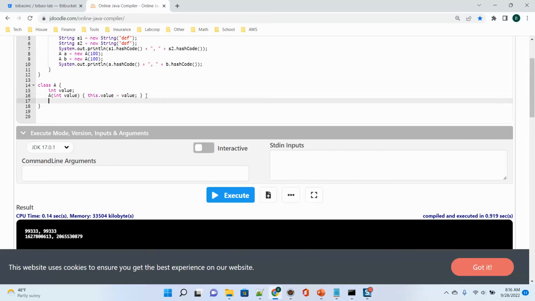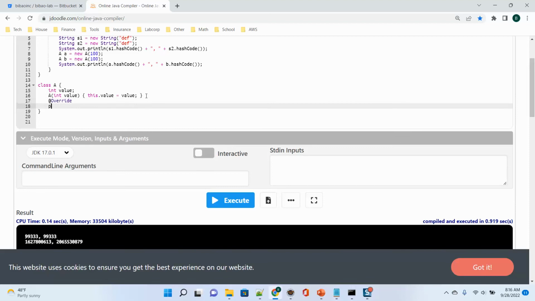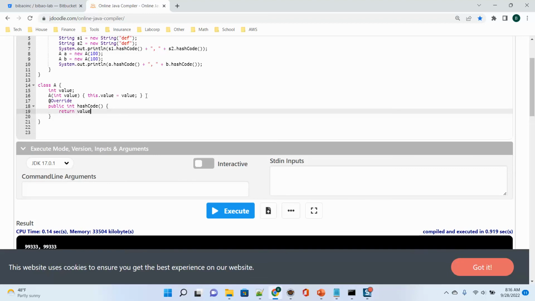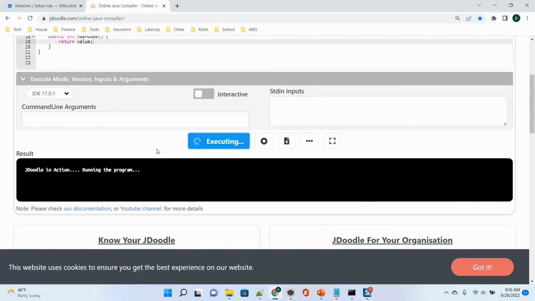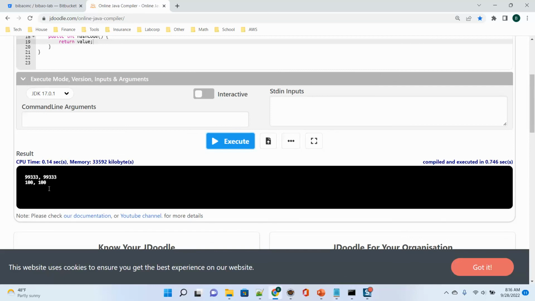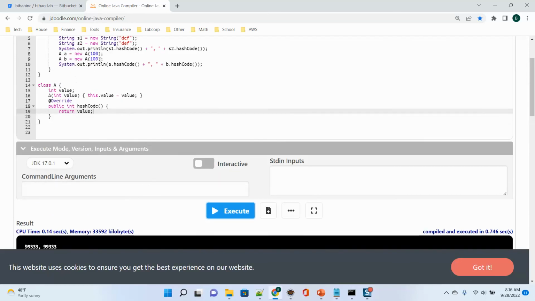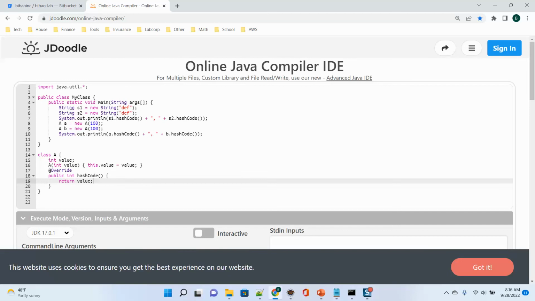Now, let me override hash code. Override int hashCode; I just return this value. You can define any hash code, I just return their value. If I execute it, the hash code is changed. So if I define class A, I can override hash code. Of course, in Java, String is defined by the Java group, and they also override hash code to make the same value have the same hash code. So if the value is def, they have the same hash code.